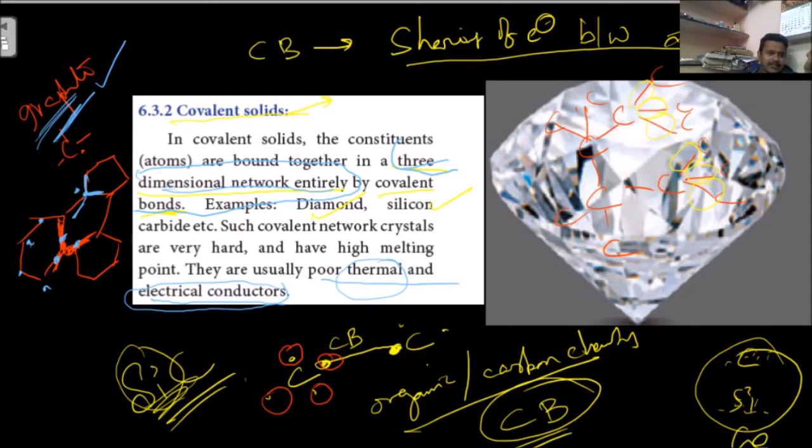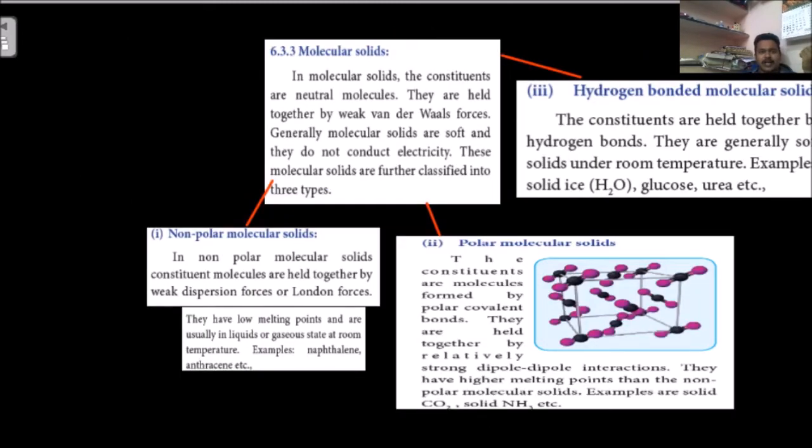And the next one. The third category is molecular solids. Ionic solids over, covalent solids over. This is the time to discuss molecular solids. Molecular solids are again classified into three types. The first is non-polar molecular solids, the second is polar molecular solids, and the third is hydrogen bonded molecular solids.